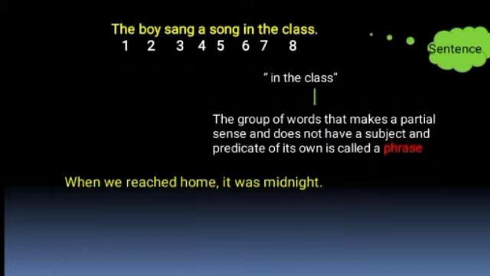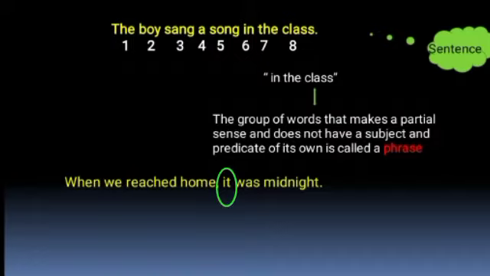Moving further, look at the next sentence. When we reached home, it was midnight. This sentence can be broken into two parts. First, "when we reached home", and second, "it was midnight". Both these parts have a subject and a predicate of their own. Of these, the second part, "it was midnight", makes complete sense.